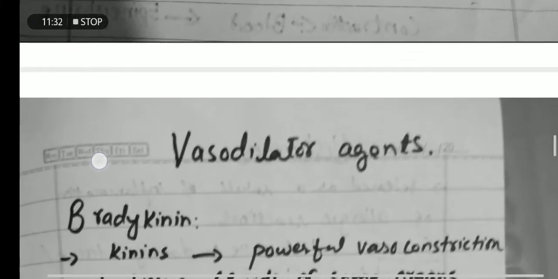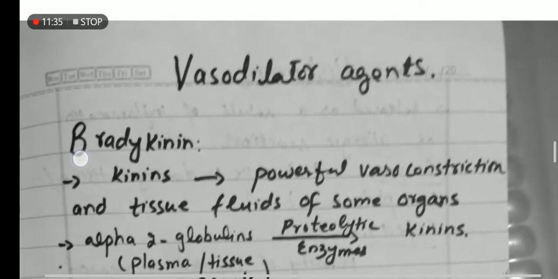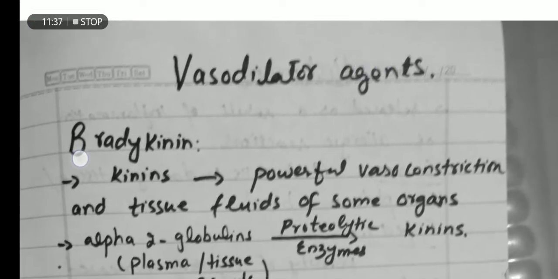Next are the vasodilator agents. These cause the dilation of the blood vessels. First one is the bradykinin. Several agents in the body are known as the kinins. These are produced in the blood and in some other tissues of the organs and cause powerful vasodilation.